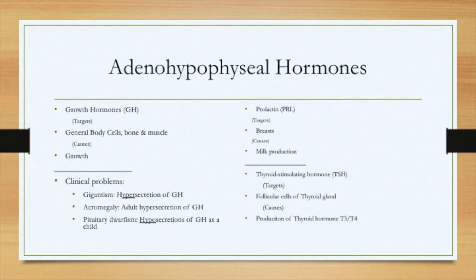We also have prolactin, which targets your breasts and then causes milk production. We have the thyroid stimulating hormone, abbreviated as TSH, which targets follicular cells of the thyroid gland and causes production of the thyroid hormones, T3 and T4.